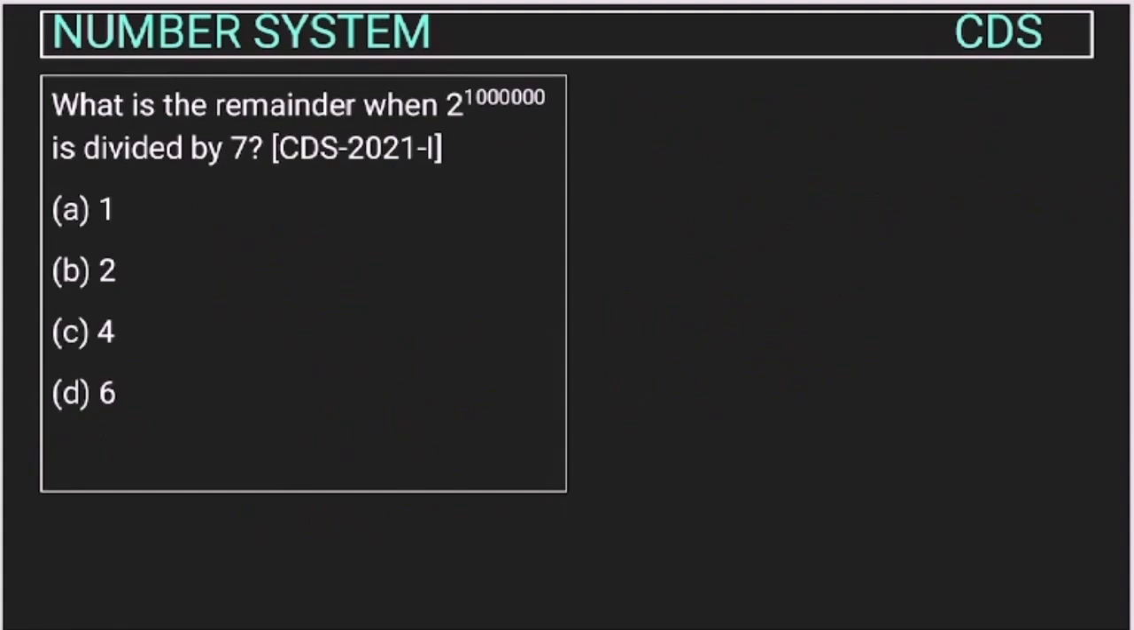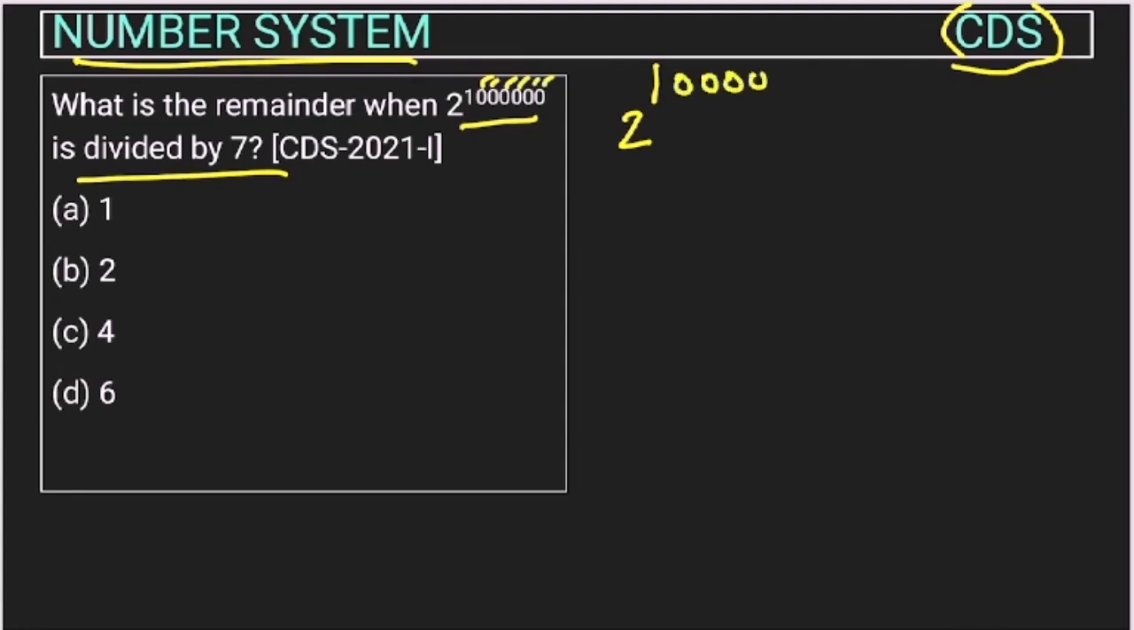Now this question from the number system chapter was asked by UPSC in the CDS exam. What is the remainder when 2 to the power 10^6 is divided by 7? So how do we do this kind of question? We write 1 and how many zeros are there? 1, 2, 3, 4, 5, 6. So there are 6 zeros, divided by 7. So what will we do? We will make this 2 into 8. This is the approach here.